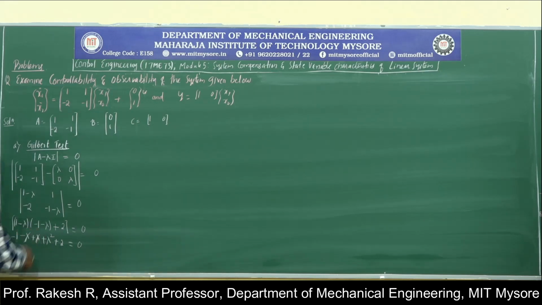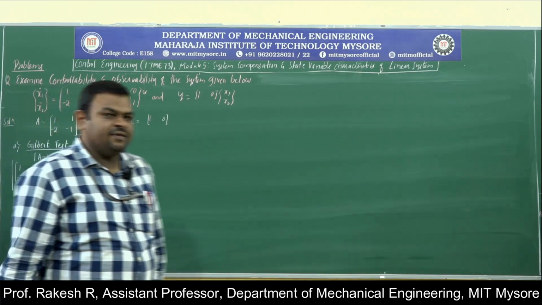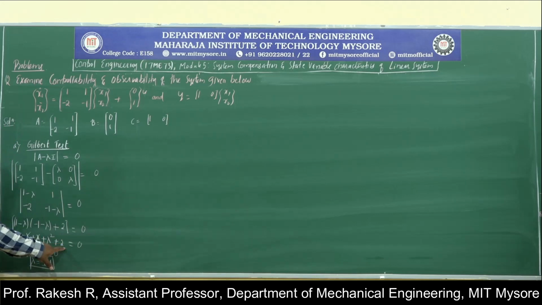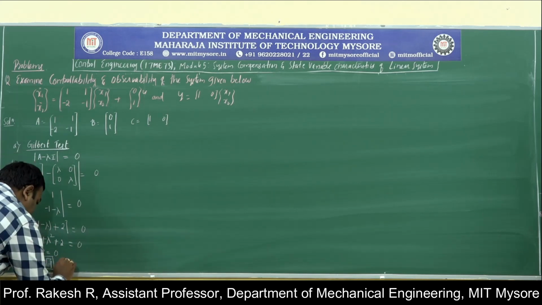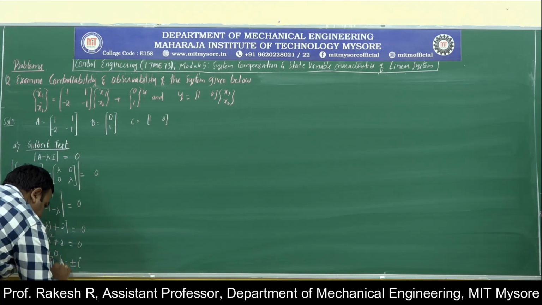So again plus lambda minus lambda will cancel, 2 minus 1 is 1, lambda square plus 1 equal to 0. Here always you will be making the mistake while doing substitution. 2 minus 1, it is plus 1, and the lambda will be equal to plus or minus square root of minus 1. What is square root of minus 1? Lambda is equal to plus or minus i.